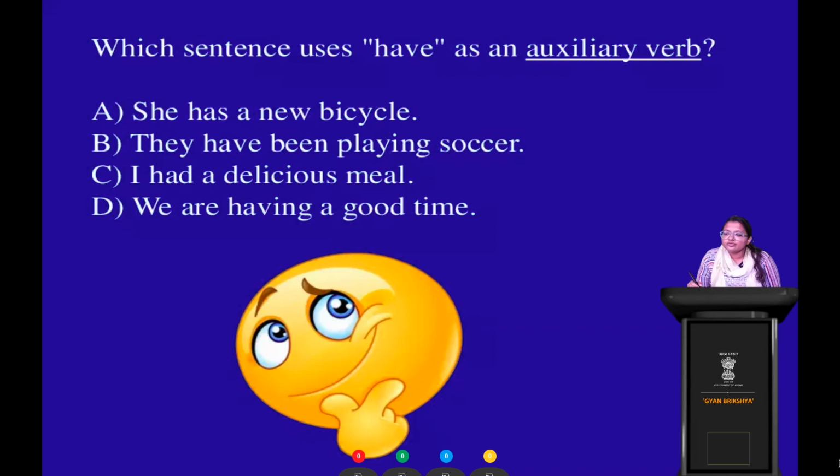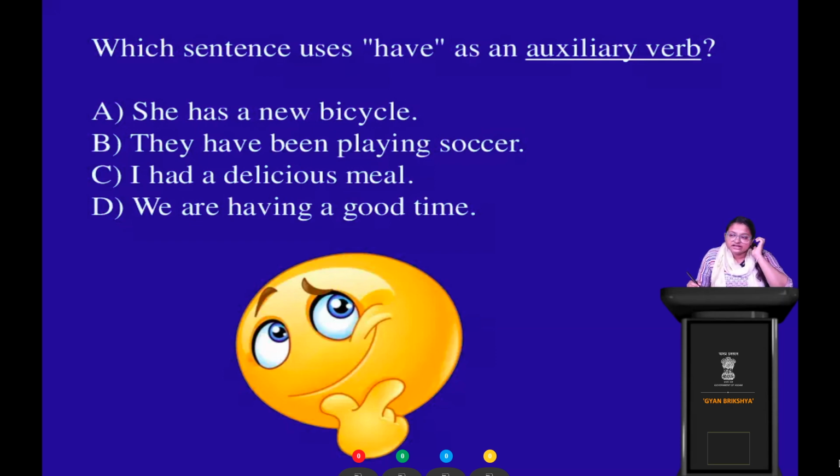Okay. Now, before moving forward, let's see. Which sentence uses have as an auxiliary verb or helping verb as we call it, okay? So you have 4 sentences in front of you. She has a new bicycle, they have been playing soccer, I had a delicious meal, or we are having a good time.